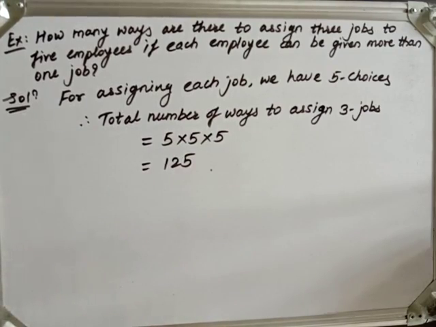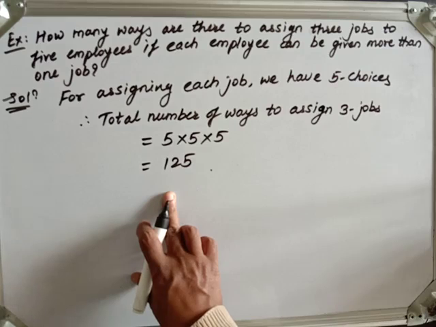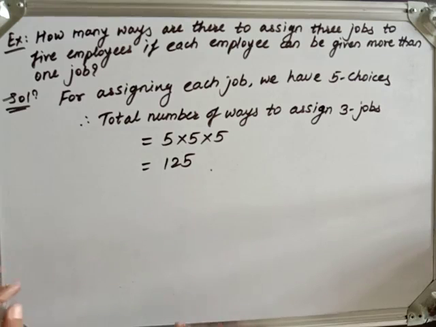Okay, so this is about permutation with repetition. Here we will stop for today. In the next video we will see combination with repetition and also permutation with indistinguishable objects. Thank you.